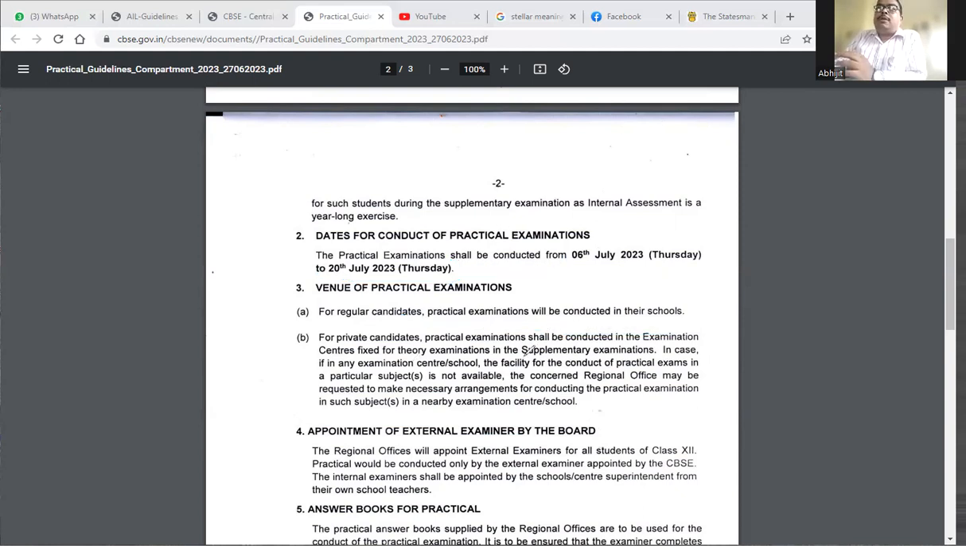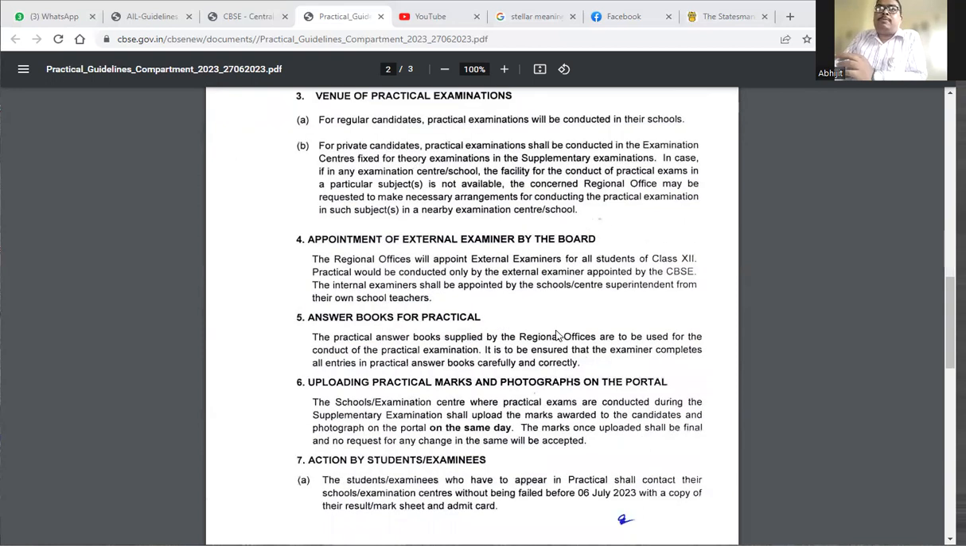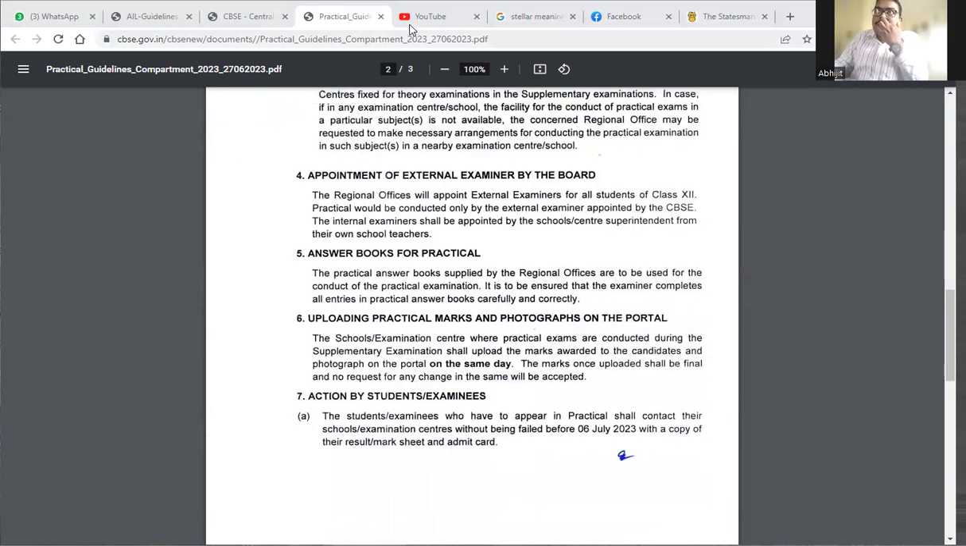Now we are coming to the next, that is the appointment for external examination. What will be the appointment for the external examination during the practical examination? Because we know that in all the practicals there should be an external examiner. Here the same thing will happen. The regional office will appoint external examiners for all students of class 12. Practical will be conducted only by the external examiner appointed by the CBSE. The internal examiners shall be appointed by the school center superintendent.